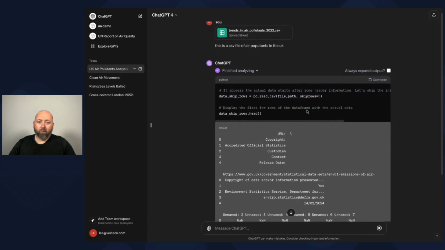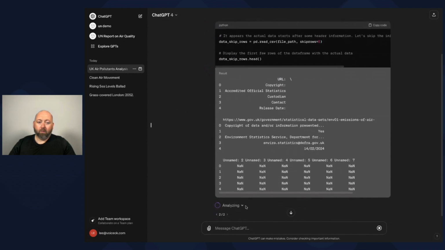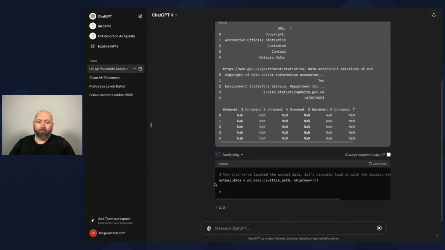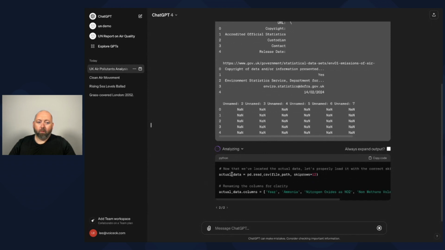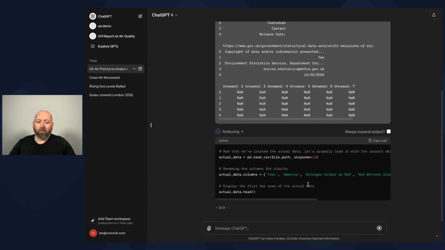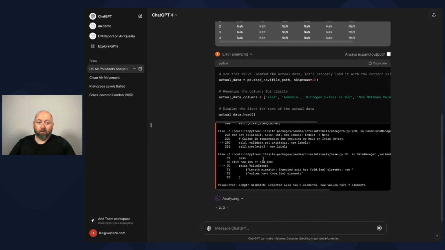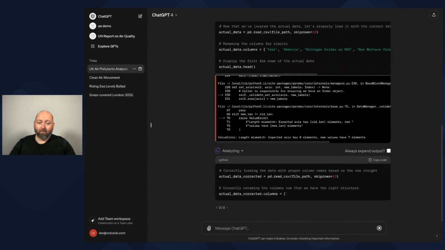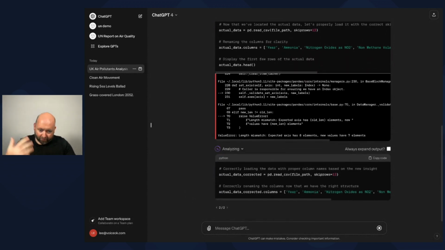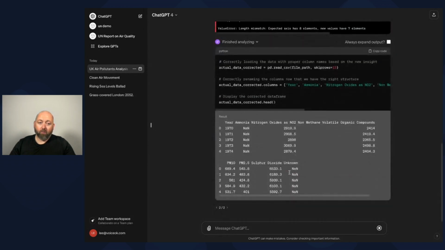Display the first few rows with the actual data. Now it's running again. Now it's getting the levels. It's renaming the columns because it wants to add some description based on what it's got in the file. And now we've got a nice little error because it can't work out the introduction, so it's going to go again. The good thing is you can start to iteratively learn what all these different bits are. See, it's going to try and skip 13 rows this time. Now we get the answer from the results.